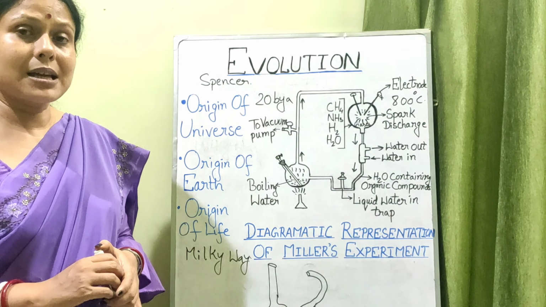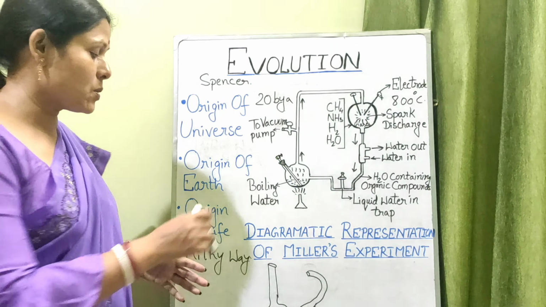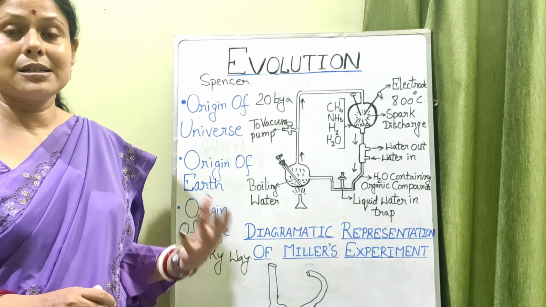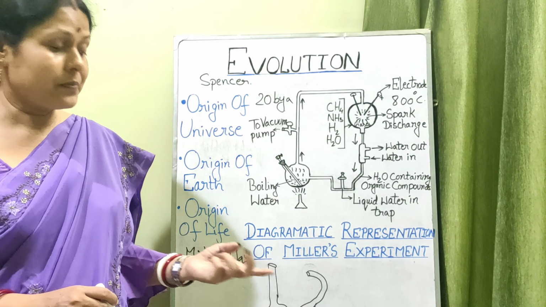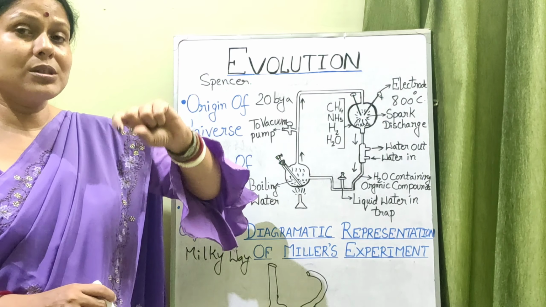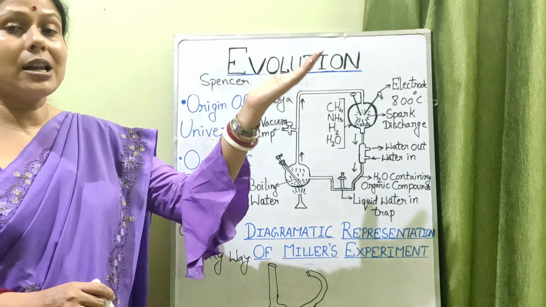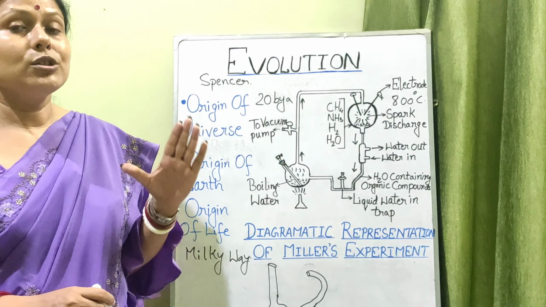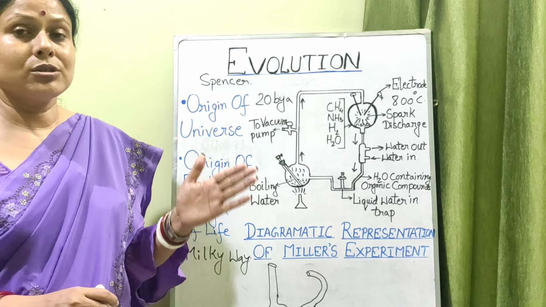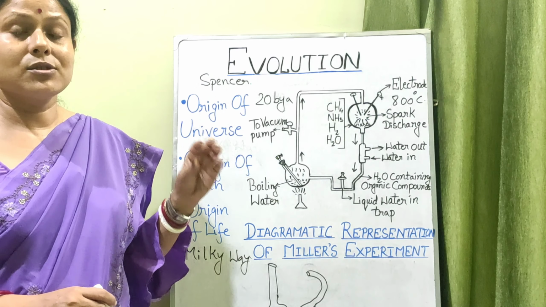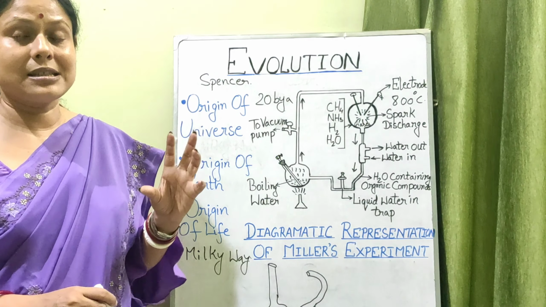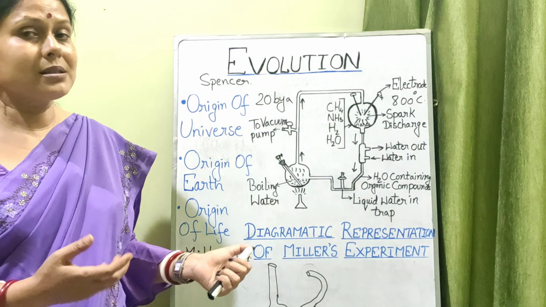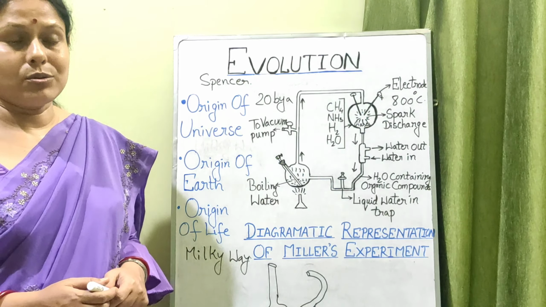So by this, he said that maybe the atmosphere is responsible for the entry of organisms into the sterile piece of meat and letting it form a new organism. But in this case, since the neck is twisted, it is acting like a filter. It is not allowing the entry of organisms from the atmosphere, and thus the theory of spontaneous generation, the theory of abiogenesis, or the theory of autogenesis was rejected experimentally by this scientist, that is Louis Pasteur.